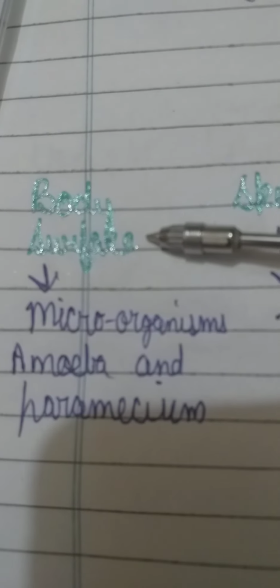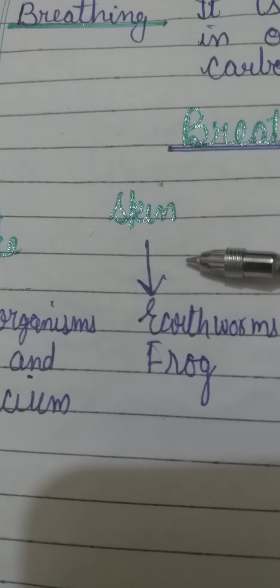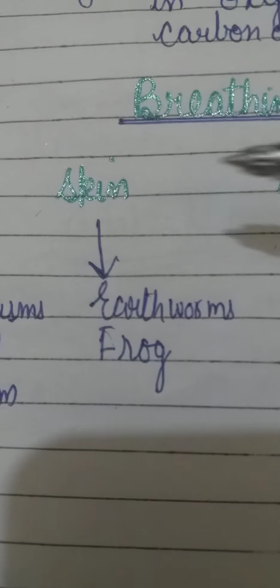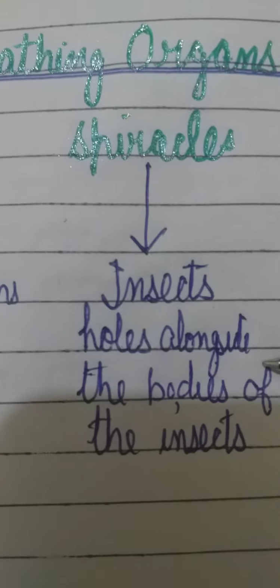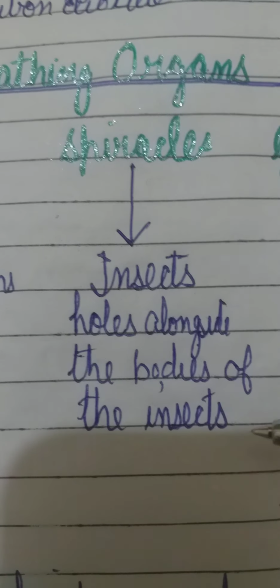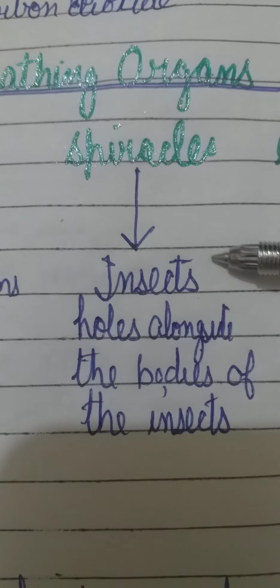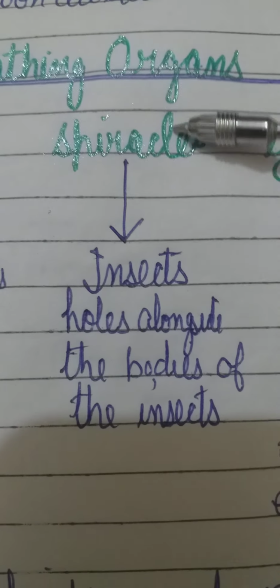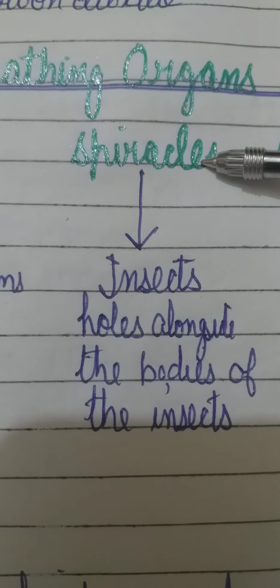Body surface. Microorganisms like amoeba and paramecium breathe with the help of their body surface. And animals like earthworm and frog breathe with the help of their skin. Their skin is moist, so they breathe with the help of their skin. Now animals like insects breathe with the help of their spiracles. Insects have holes present alongside their body, so they can breathe with the help of their spiracles. These holes present alongside their body are called spiracles. So the breathing organ of insects is spiracles.